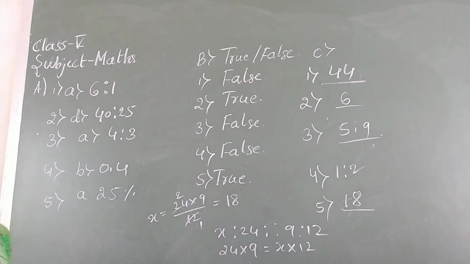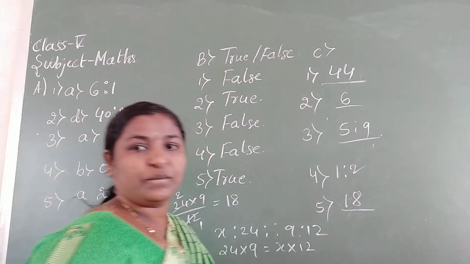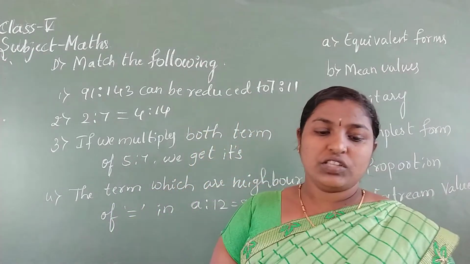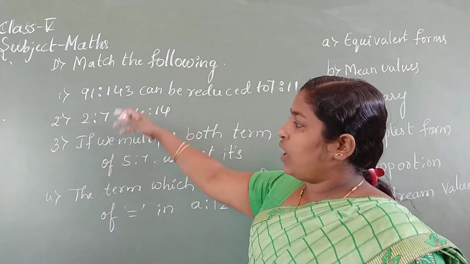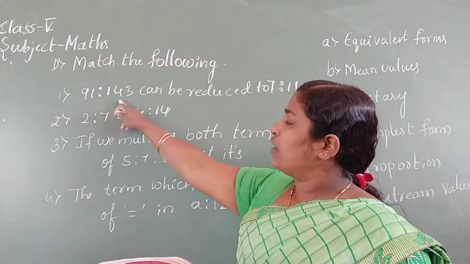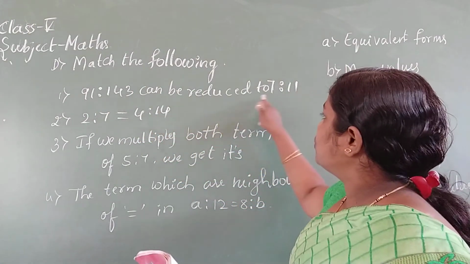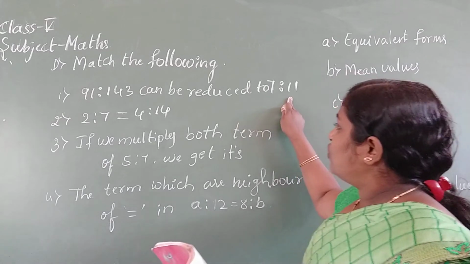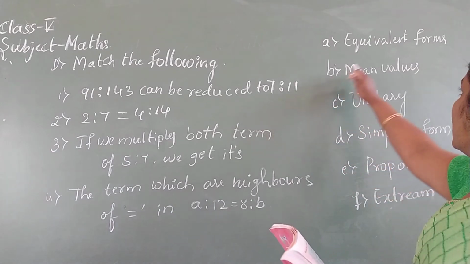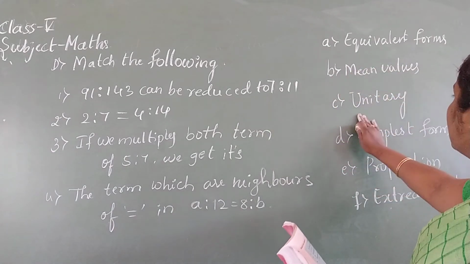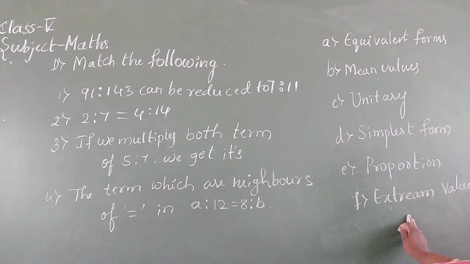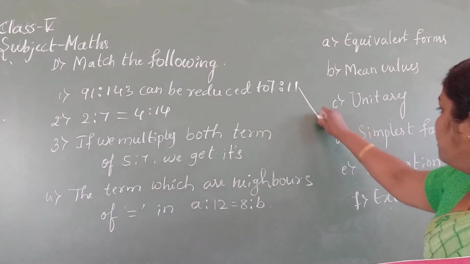Next question is match the columns. Here 1, 2, 3, 4 are the statements. 91 is to 143 can be reduced to 7 is to 11. So they have divided it. What is it called? Equivalent form, mean values, unitary, simplest form, proportion, extreme values. So this is the simplest form.